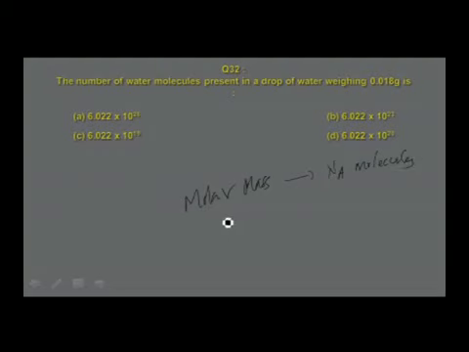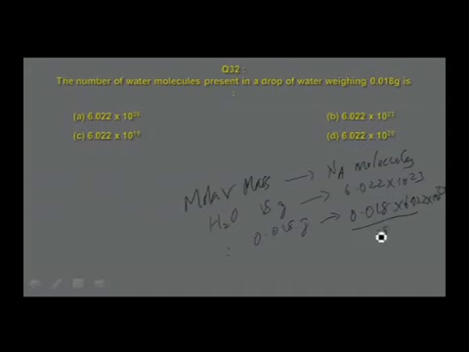That is, what is the molar mass of water? Molar mass of water is 18 grams. 18 grams contains 6.022 into 10 power 23. Therefore, 0.018 gram contains how many molecules? That is equal to 0.018 into 6.022 into 10 power 23 divided by 18.